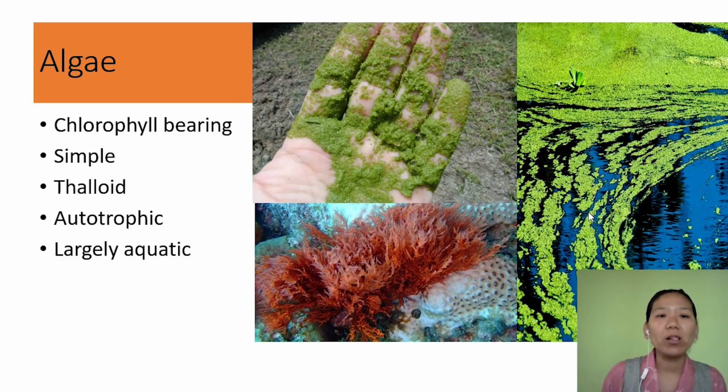So this group of algae have chlorophyll, and the body is very simple. The body is thalloid and undifferentiated. They do not have roots, stems, and leaves. Since they bear chlorophyll, they have the ability to do photosynthesis. That means they are able to synthesize their own food, that is, the algae are autotrophic organisms. And talking about their habitat, they are largely aquatic.